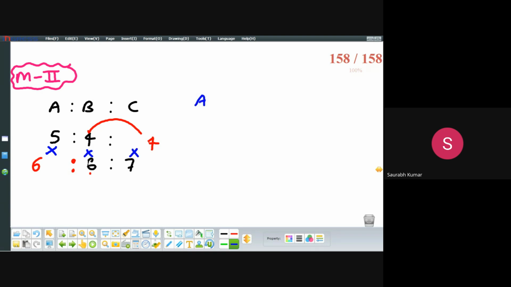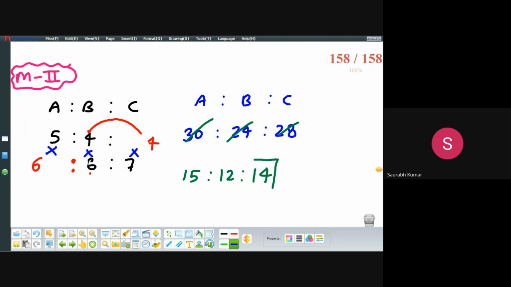and this will come out to be the ratio A ratio B ratio C. On multiplying, 5 into 6 is how much, beta? 30. 4 into 6 is 24. 4 into 7 is 28. If I am going to divide it by 2, the ratio will come out to be 15 is to 12 is to 14.